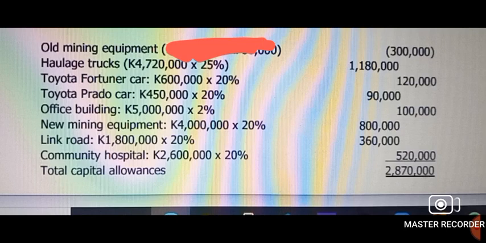Then you remember those things which were included in operating expenses. They told us, yeah, that was note 3. They said that there was a link road, the community hospital, those things were in the profits initially. So these are the ones that you also have to claim capital allowances for. This that I said, CSR, the corporate social responsibility. So you can claim 20% capital allowances on those expenditures of building hospitals, even schools, even roads in the area where you're working. And that's the 2,870,000 you should get as your capital allowance total.